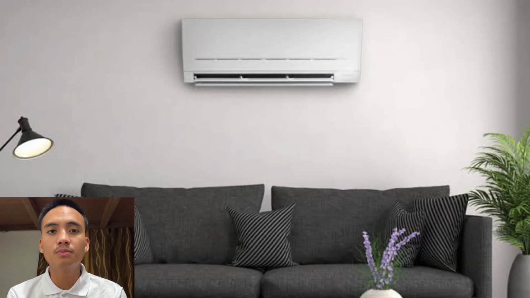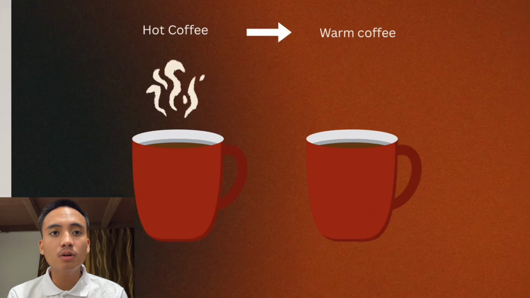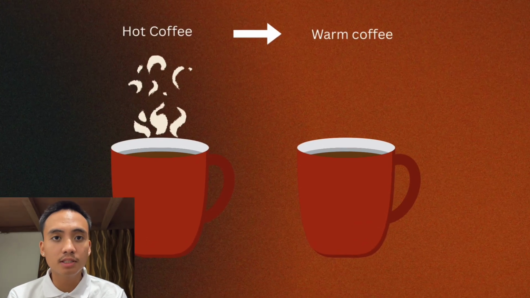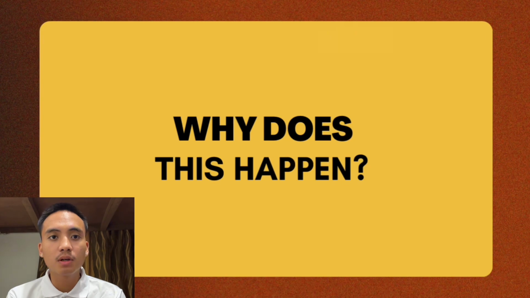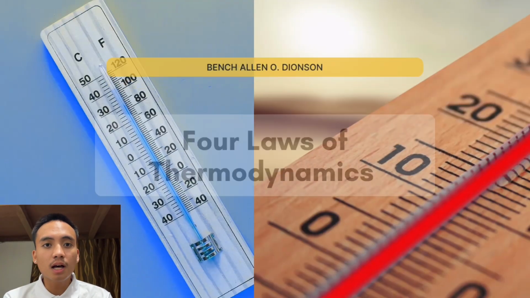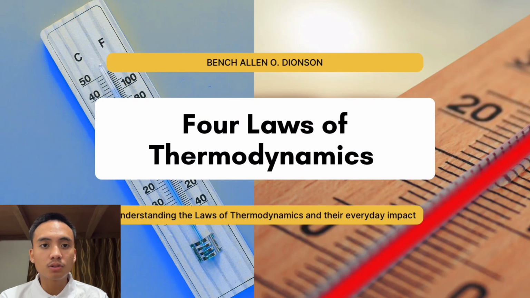Imagine you're holding a hot cup of coffee in a cold room. After a while, the coffee cools slightly until both reach the same temperature. Why does this happen? Why doesn't the coffee get hotter or stay hot forever? The answer lies in the fundamental laws of thermodynamics.